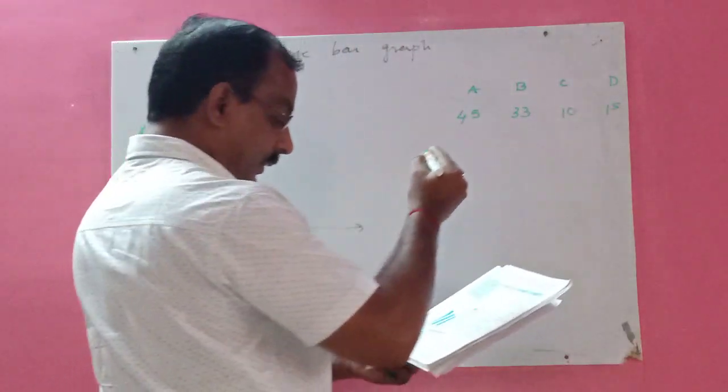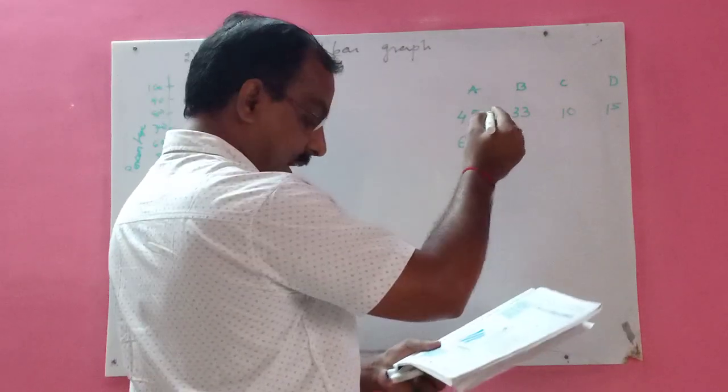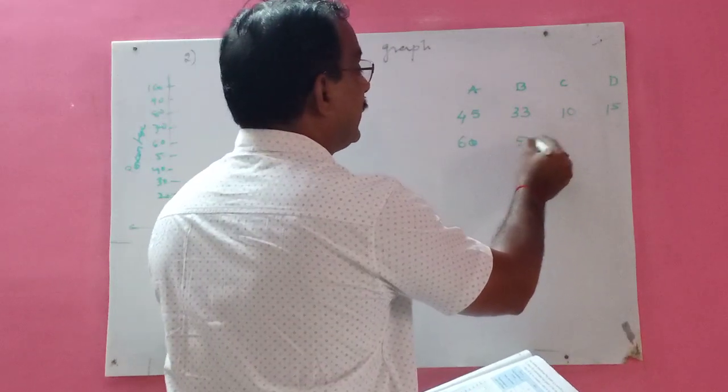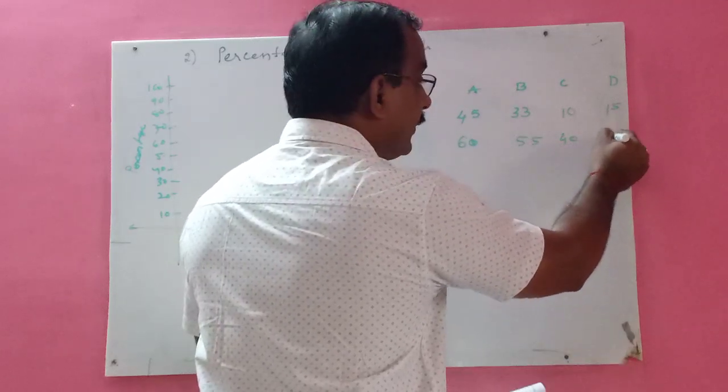Out of 60 students, 45 score grade A. Out of 55, 33. Out of 40, 10, and out of this.